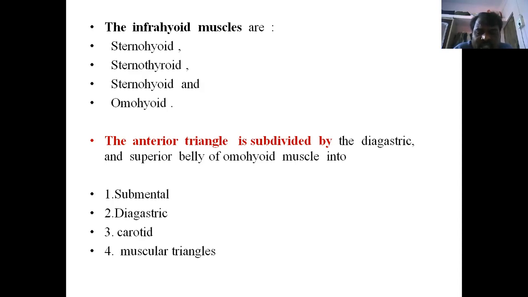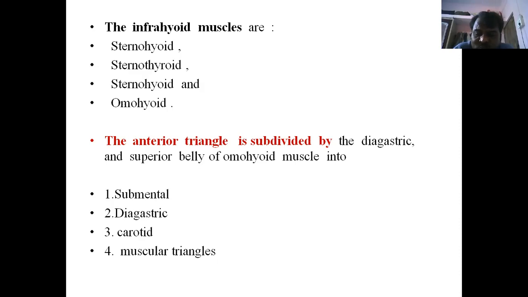Then again this anterior triangle is divided into four triangles: the submental, digastric, carotid, and muscular triangles. These four triangles are divided by the digastric belly and the superior belly of the omohyoid. Right side four and left side four triangles. The submental triangle is below the mental region, the symphysis menti. Next is the digastric region.